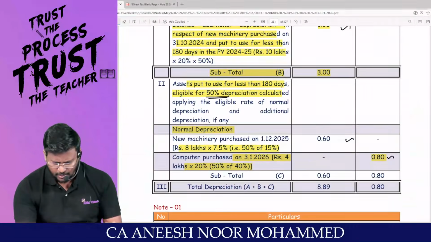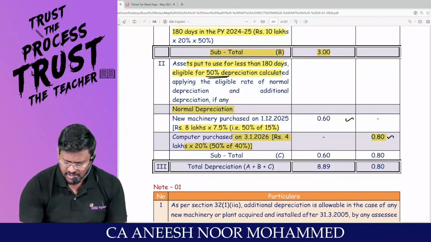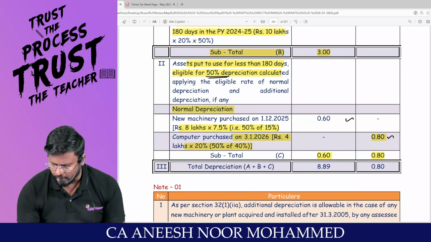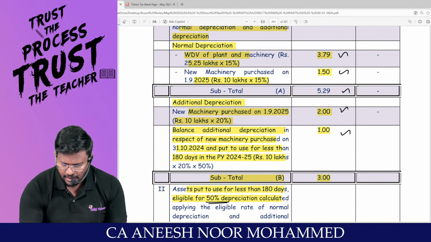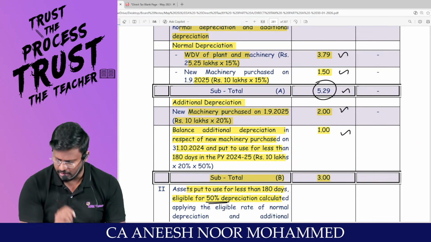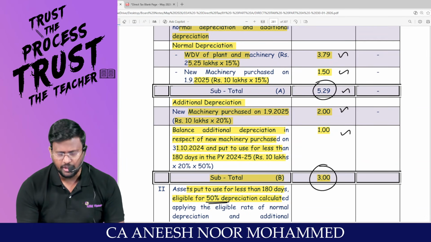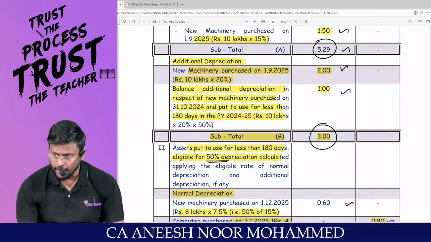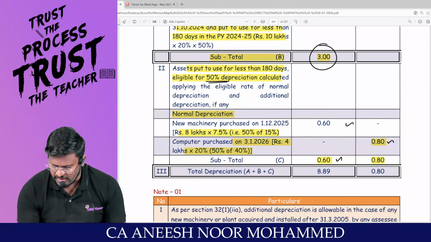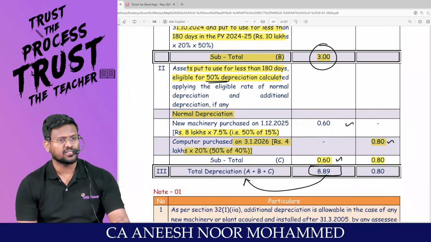That means that's it with regard to the less than 180 days. Only that particular item is there. So the subtotal will be 0.6 and 0.8. Am I right? So here 5.29 is the normal depreciation for more than 180 days. 3 is the additional depreciation for more than 180 days. So 5.29 plus 3, 8.29 plus 0.6 comes to 8.89, which is the total depreciation under section 32.